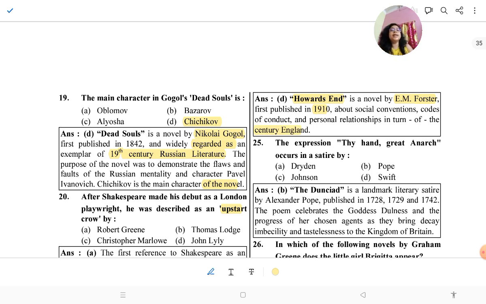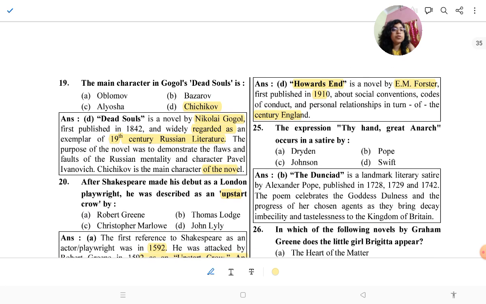So here we can see the term "only connect". It was given by E.M. Forster. It was written in 1910, and it was about social conventions, codes of conduct, personal relationships in turn of the century England. Then the last question: the expression "Thy hand, great Anarch" occurs in a satire by the Dunciad.